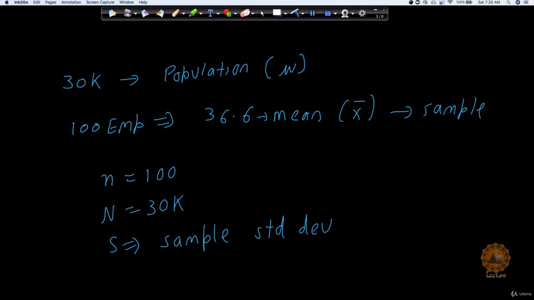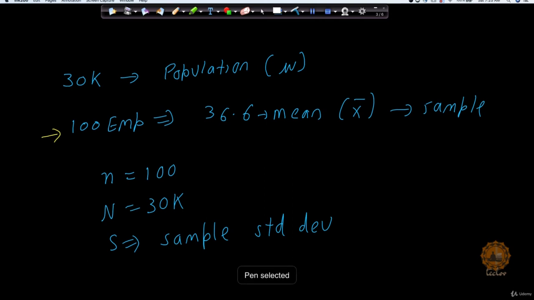Now, in this case, my sample size is going to be called 100, which is denoted by small n. Capital N means my population size, which is 30,000. Let's say S denotes my sample standard deviation, meaning the standard deviation for my 100 employees. Let's say this is the value for it.